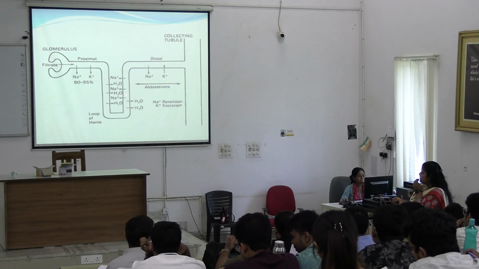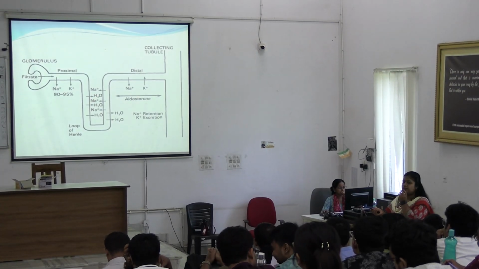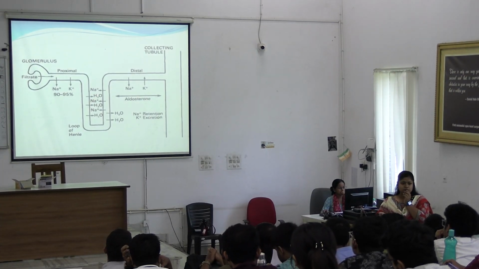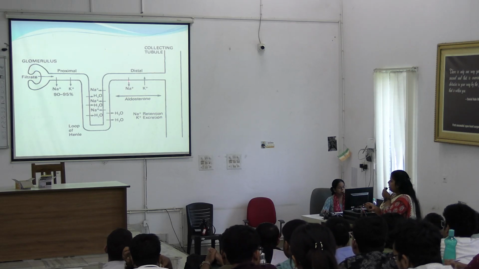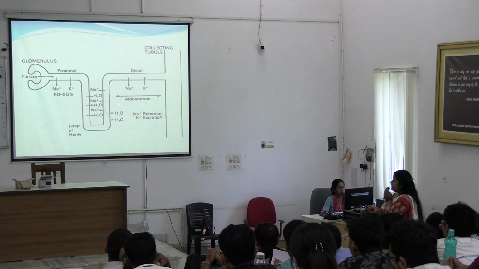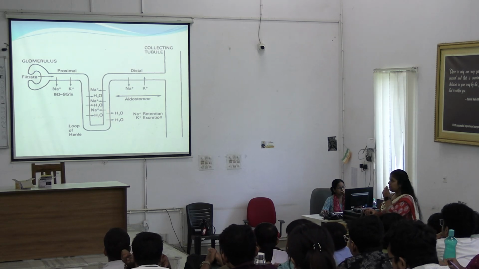So whenever there is reabsorption of sodium, it is associated with reabsorption of water also. Understood? So aldosterone not only helps in sodium reabsorption, it helps in water retention also, water reabsorption also.